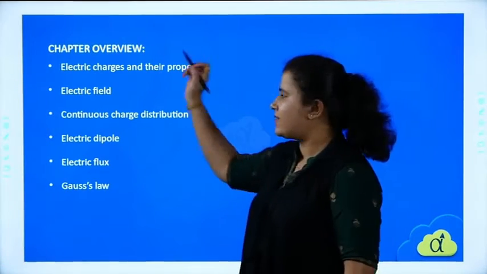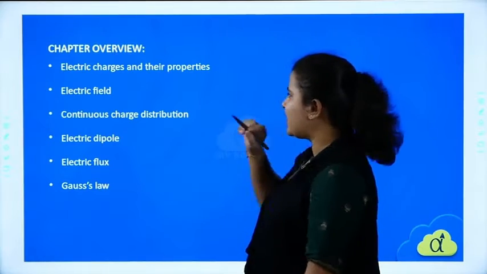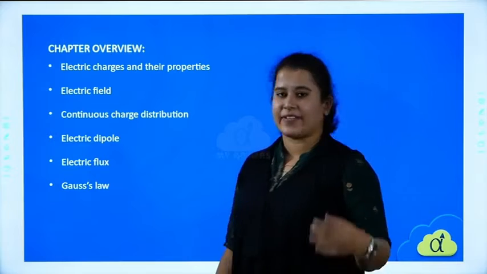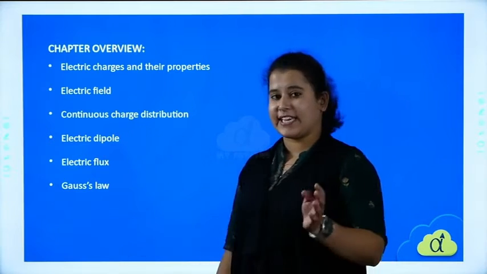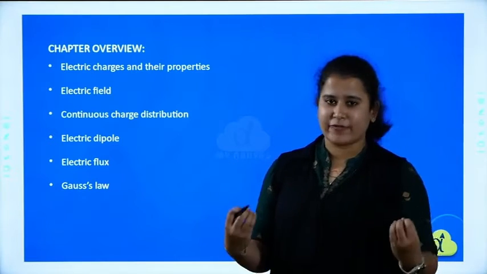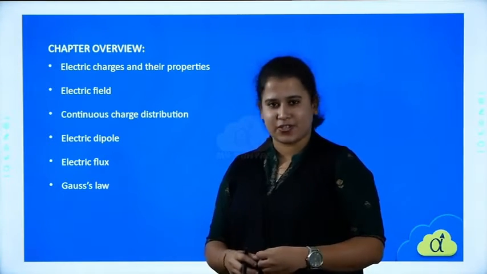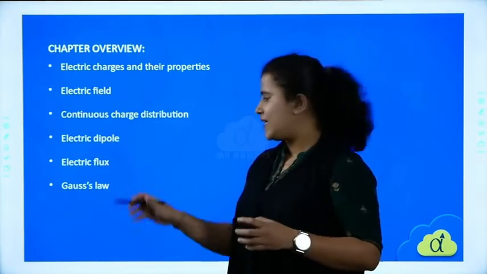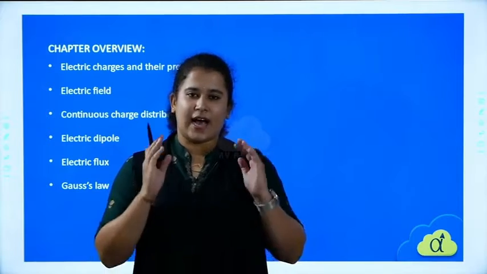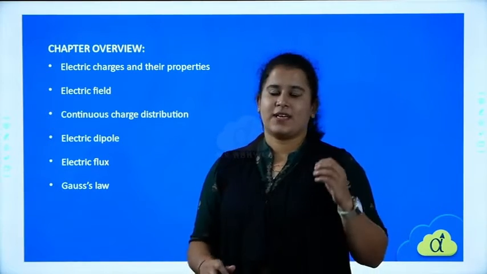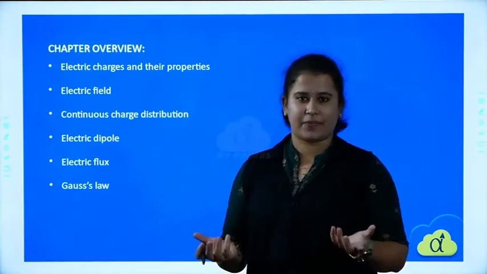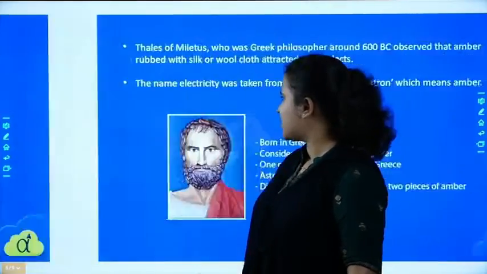So coming to the first, we have a chapter overview. In this chapter we'll be learning electric charges and their properties. We'll be learning about electric field and also a concept which is very interesting and one of my favorite, that is continuous charge distribution, then electric dipole, electric flux and Gauss's law. Gauss's law is also very interesting. I hope you also like it because it is one of the most famous and interesting topics. Clear? So moving on to the first slide.